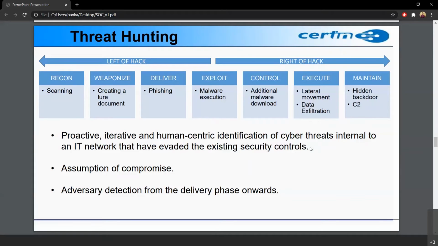The last step is maintaining. When the malware is there, it does not dissolve itself. It stays there for years in some cases. It is a hidden backdoor kind of thing that remains in the systems and we don't know, but it is there. Okay, so this is the cyber threat hunting, cyber kill chain process.